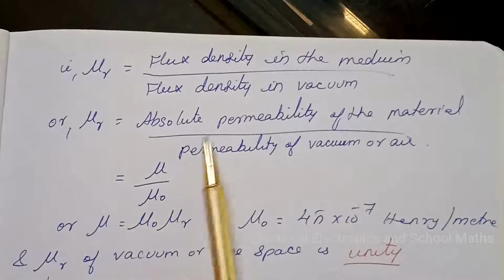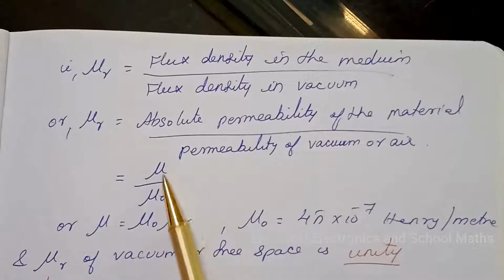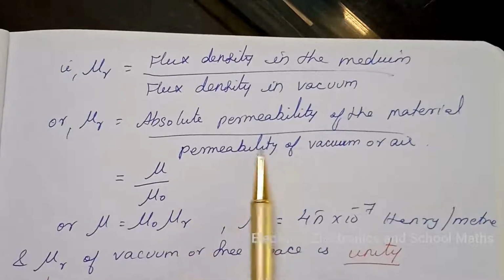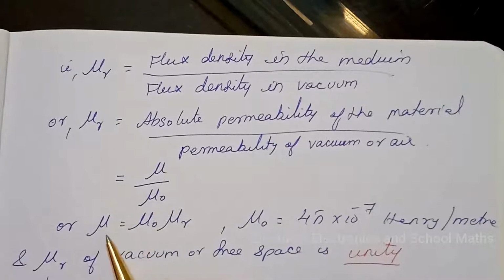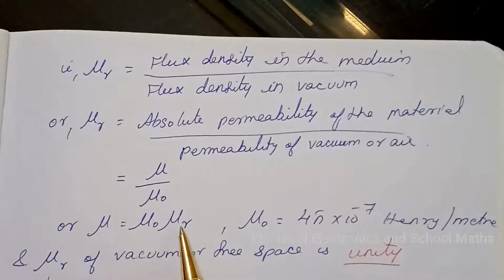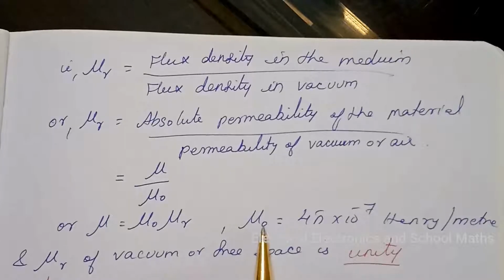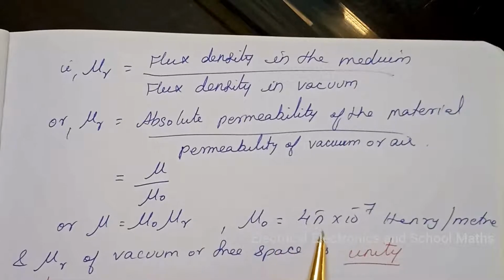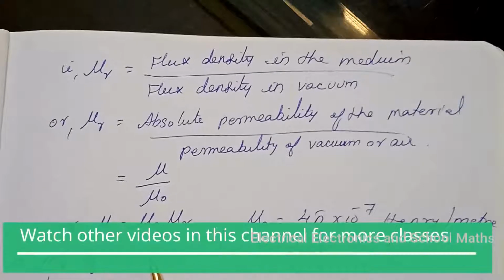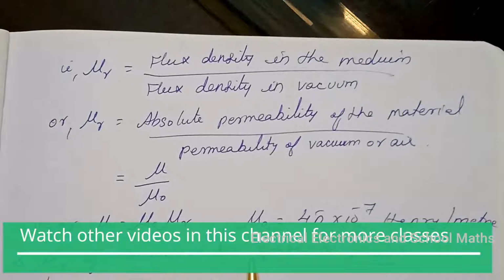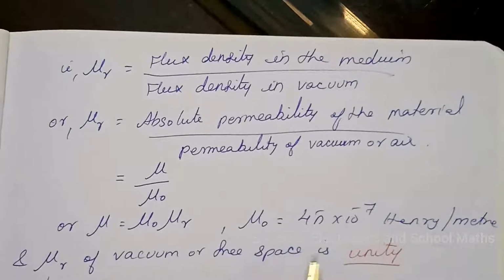That is, absolute permeability, represented by mu, divided by permeability of vacuum, mu 0. From this we get mu is equal to mu 0 into mu r, and we have mu 0 is equal to 4 pi into 10 raised to minus 7 Henry per meter. And the relative permeability of vacuum or free space is unity. That is, mu r of vacuum or free space is unity.